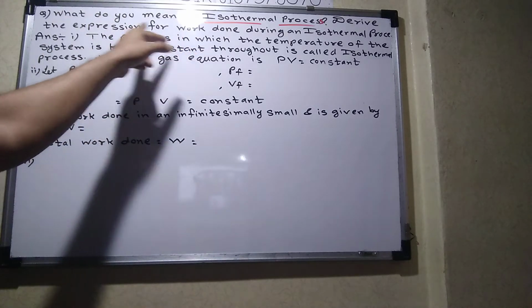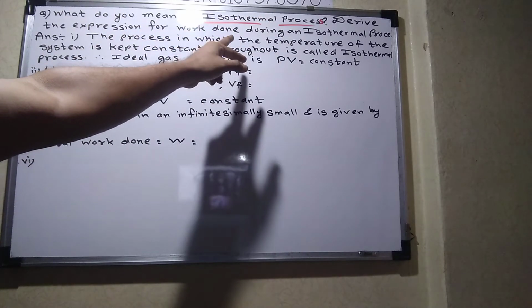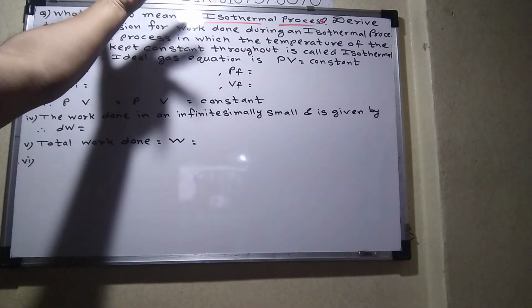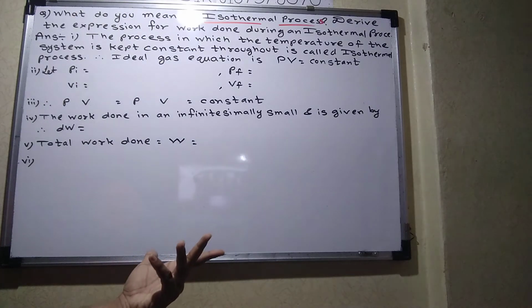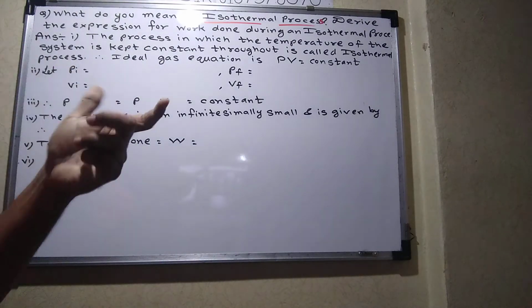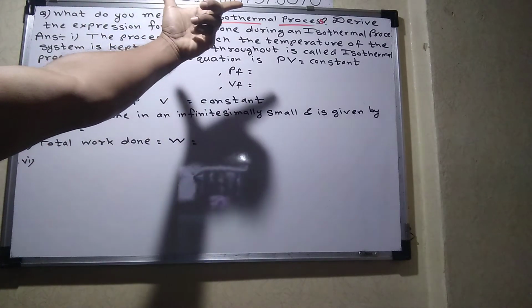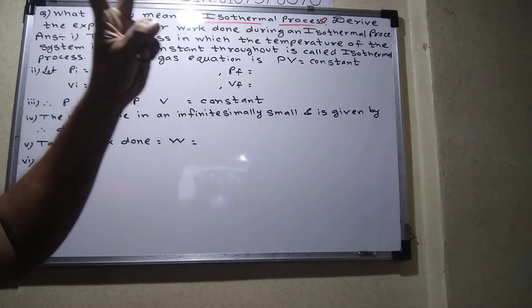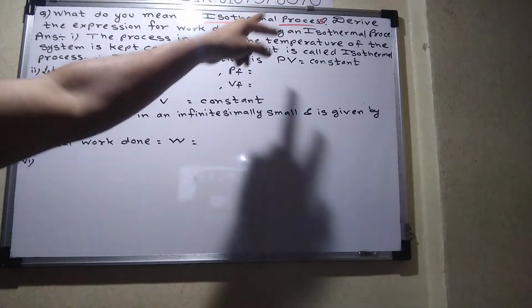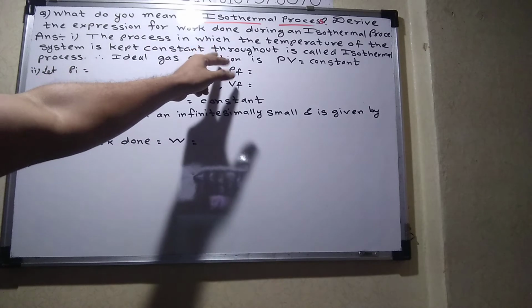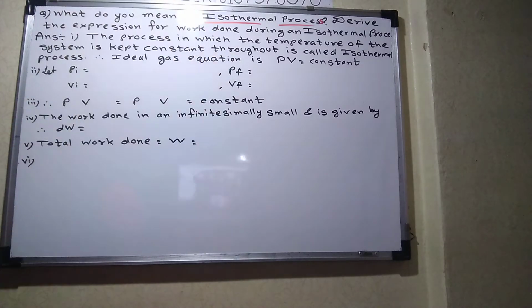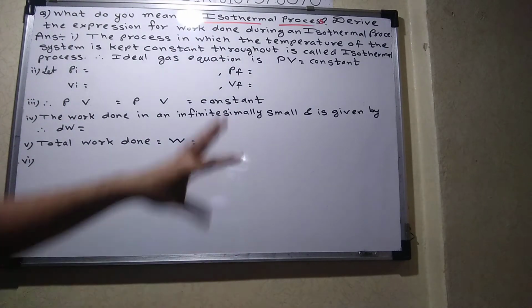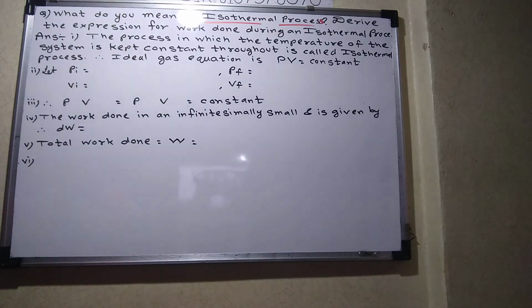Okay. Because in the second question, derive the expression for the work done, in that question we have to explain what the isothermal process is first. Okay. So for that question, only the isothermal process definition will come for 1 or 2 marks. But if they ask for the derivation for the work done, it comes for 3 to 4 marks. Okay. So that's why I merged both the questions. So let us start with the answer.